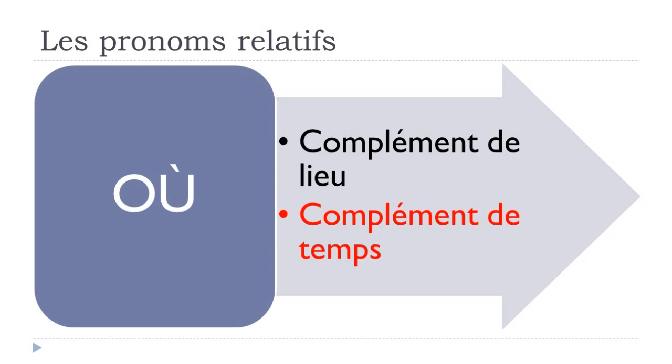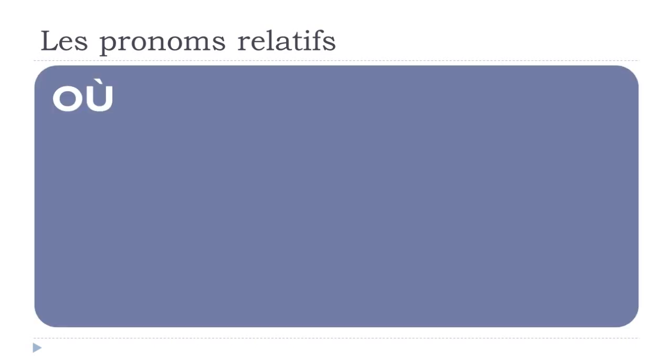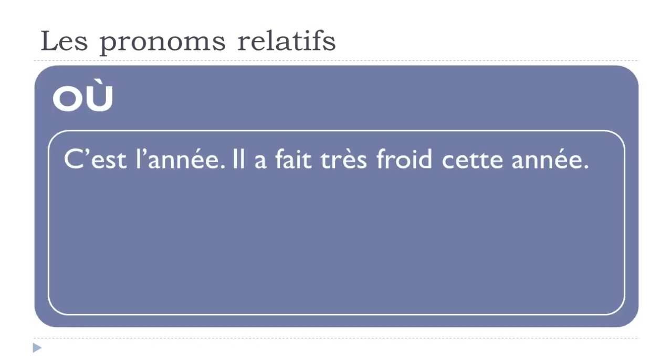And then let's have another situation when we want to replace un complément de temps. So it won't be a place, but it will be something with the time. So où: c'est l'année, année is year, c'est l'année. Il a fait très froid cette année. So you can see here you've got this passé composé form. Faire froid, when it's cold.